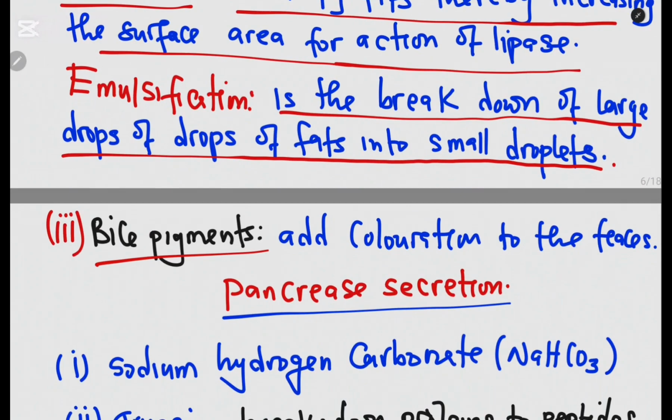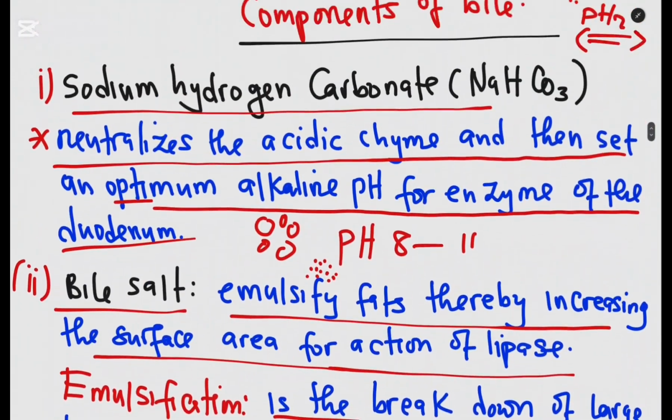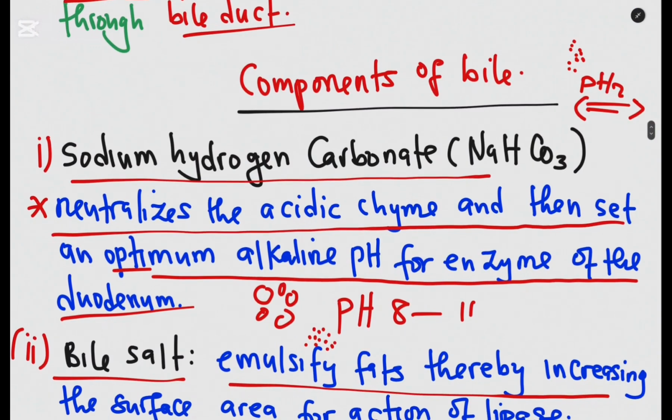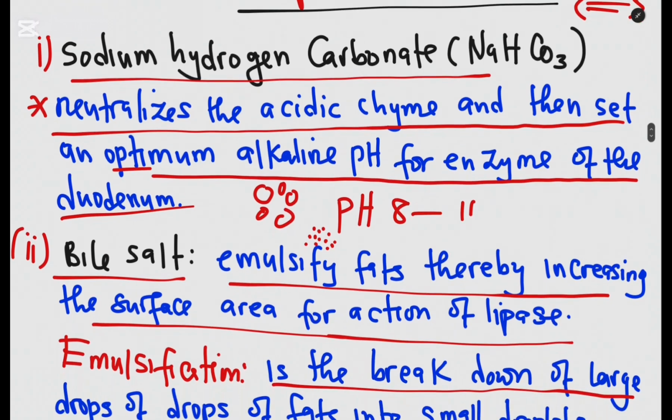Then the other one that we can look at is the bile pigment. What is the function of bile pigment? Bile pigment does not necessarily have any digestive function, but instead just adds coloration to the feces. That is the reason why when you eat, let's say nshima, which is white in color, the feces does not come out white. What adds coloration to the feces is what we call bile pigment, and it does not have any digestive function. So we've just looked at the secretion from the liver, which is the bile, and it contains sodium hydrogen carbonate and bile salts, and we've looked at their functions.